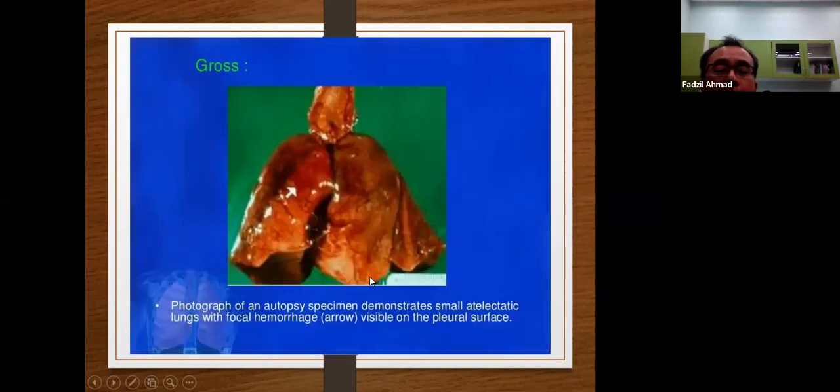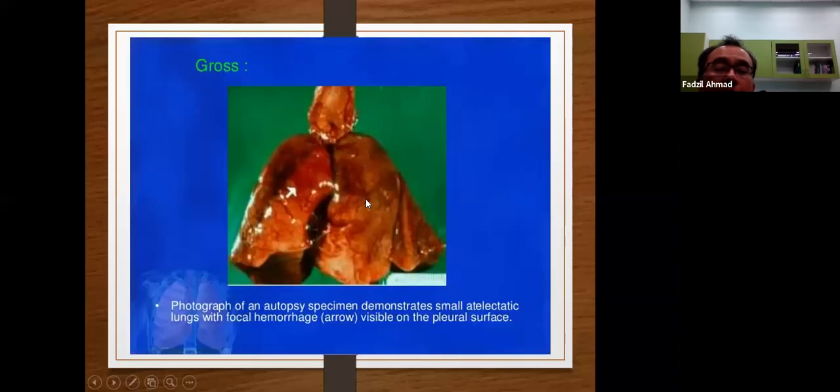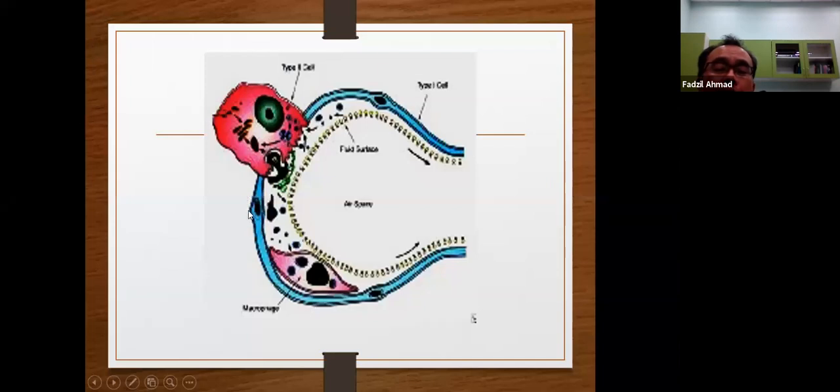What happens if you are unable to maintain the surface tension? The airway will collapse, and then the alveoli will collapse.